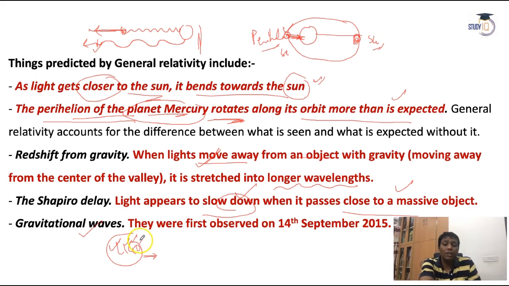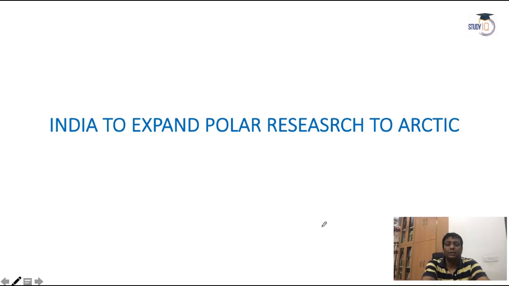With the help of the LIGO laboratory, it was definitively proved that gravitational waves exist. That was earlier just a myth. It was first discovered on the 14th September 2015. The idea of gravitational waves was given by Einstein's general theory of relativity. So if an objective question comes on the general theory of relativity, take the points given in your book and question paper.